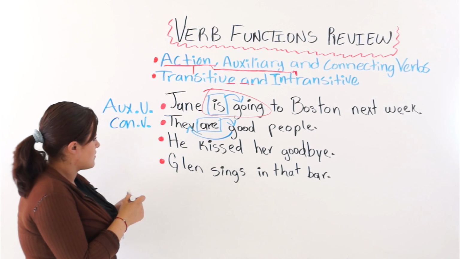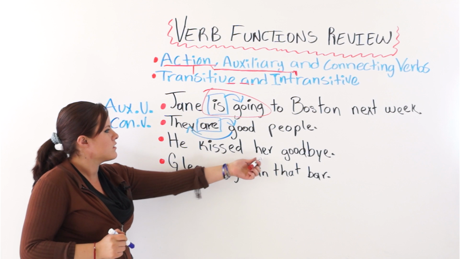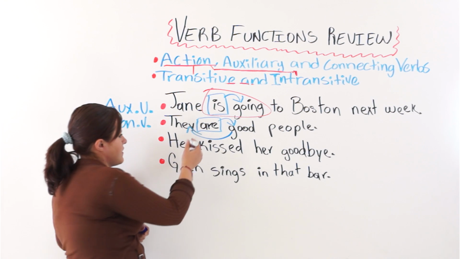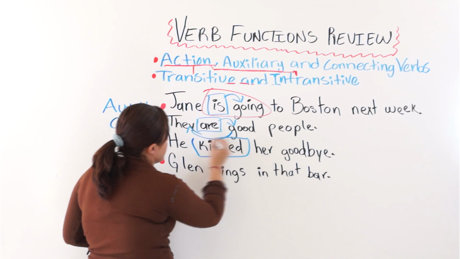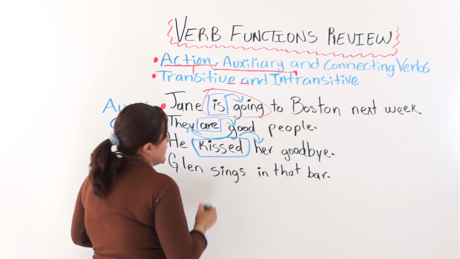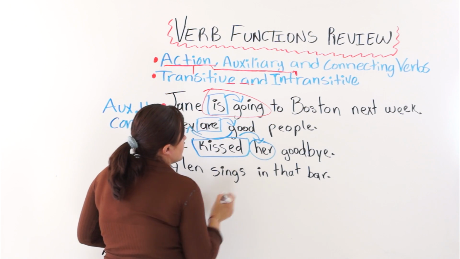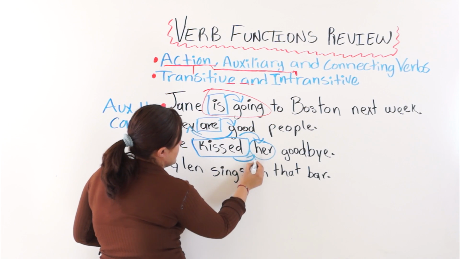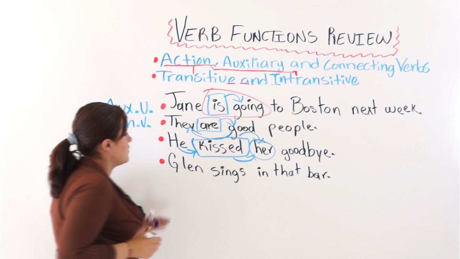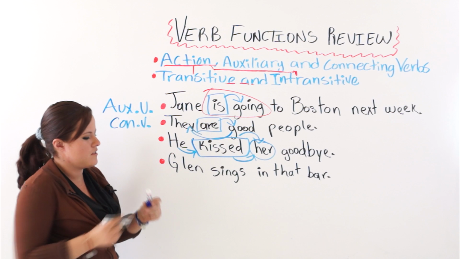The next one says, he kissed her goodbye. I see a verb here in past tense, and it is an action verb. And right next to it, we have an object pronoun, receiving the action done by the subject. He kissed her goodbye.